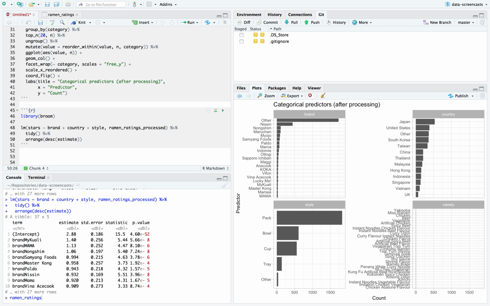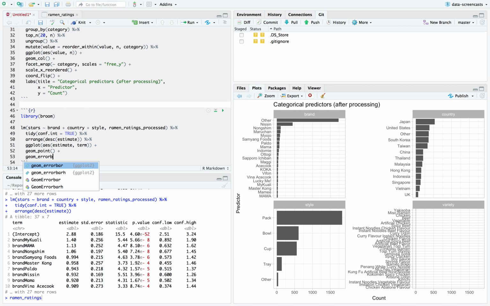All right, to visualize this, probably a good idea to do a coefficient plot. So I'm actually going to add confidence intervals to this, conf.int equals true. And I'm going to plot it where we say estimate, term, geom_point, geom_errorbarh. I want horizontal error bars.